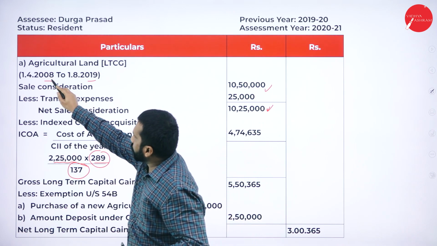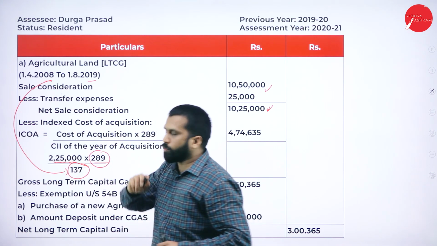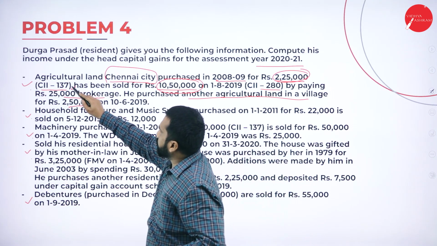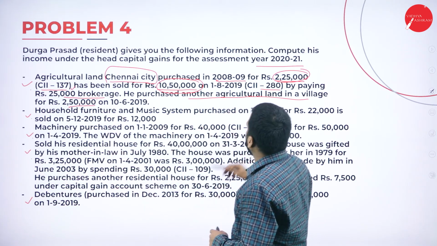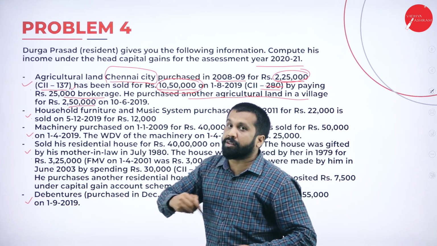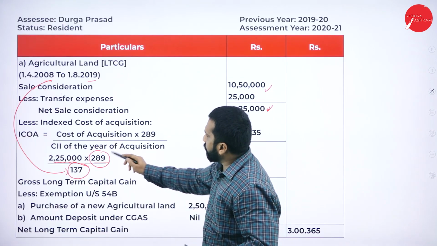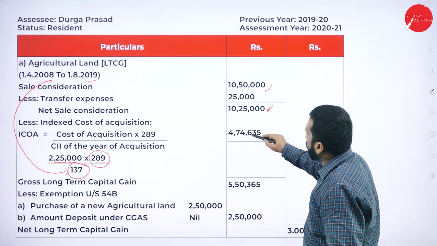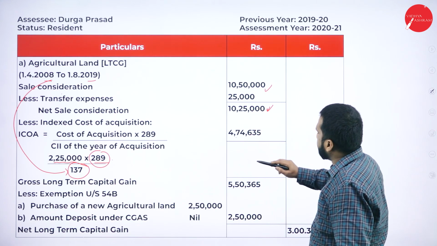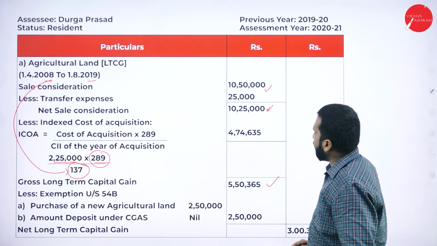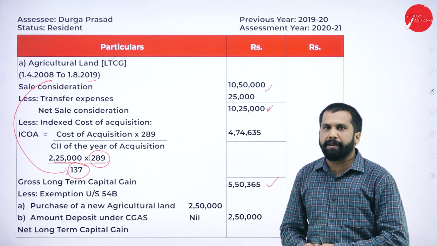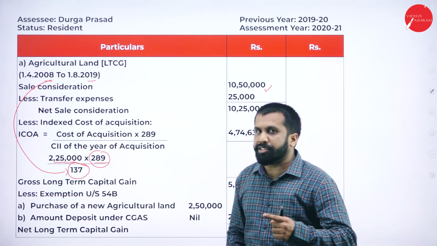Why? 2008 is 137. I'll go back to the question. 137 is for 2008. Don't consider this 280. This is for 19. We don't want 19, we want 20. So after doing all this calculation, you got 4,74,000. 10,25,000 minus 4,74,000, your answer is 5,50,365.